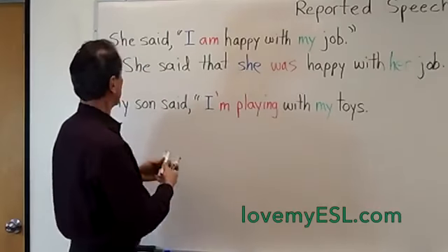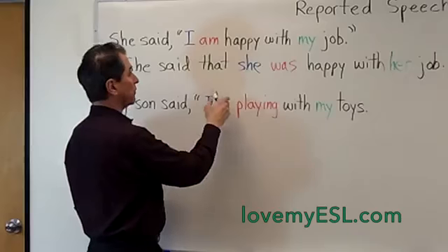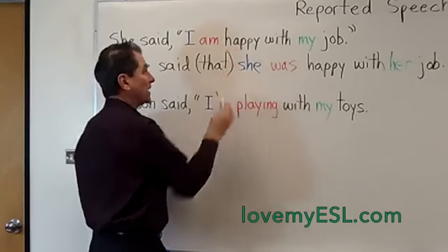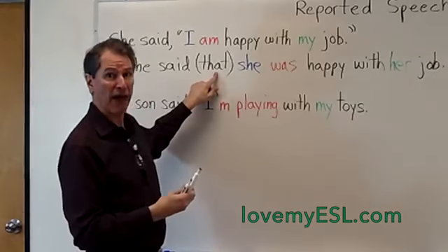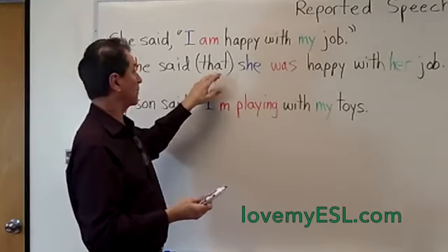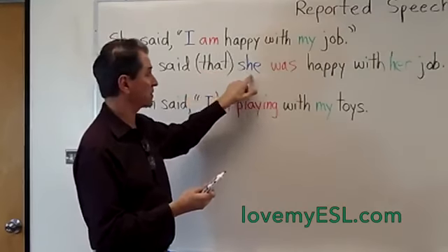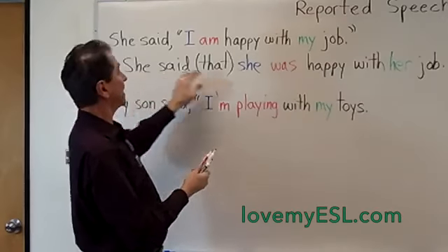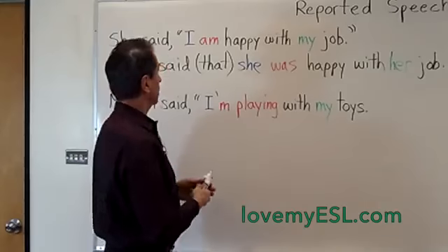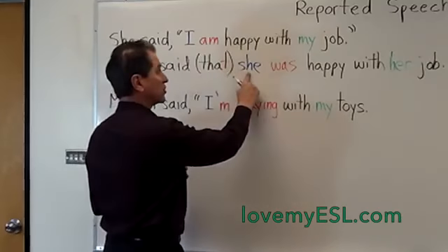So you'll notice a couple things here. Number one, I used the word that. However, the word that is not required because you have a subject and a verb after that. You know from other pieces of grammar that you can always drop that when there's a subject and a verb coming next. So you don't have to say that. You can say, she said she was happy with her job.